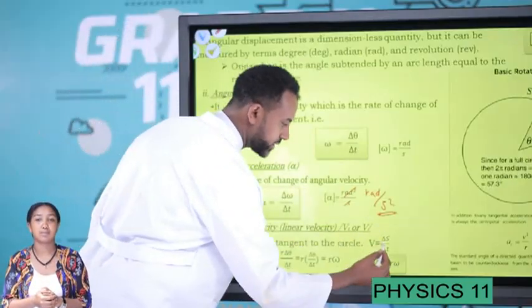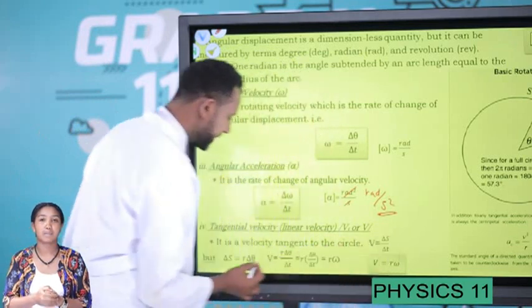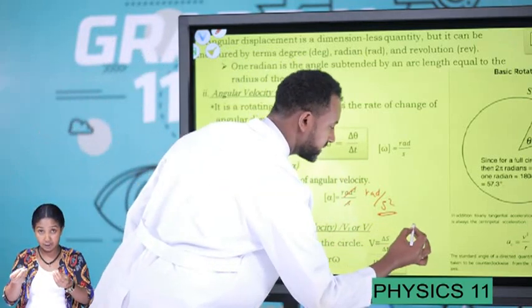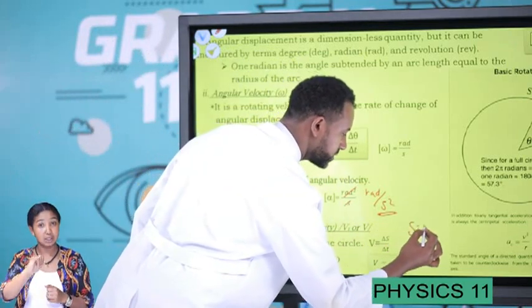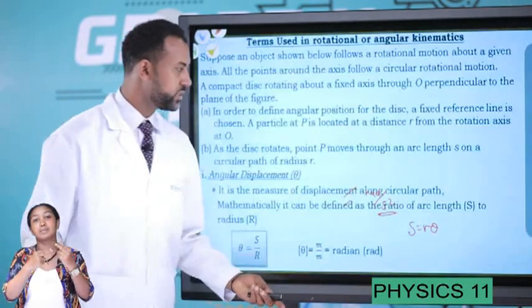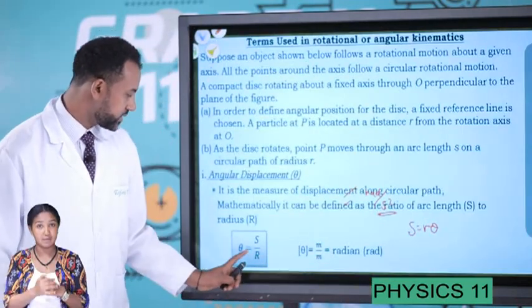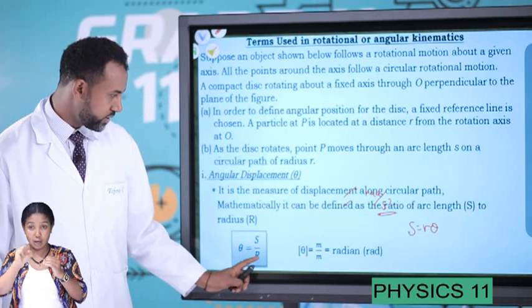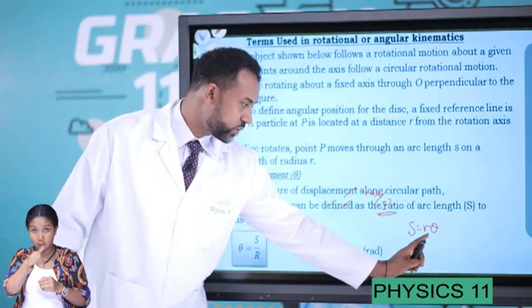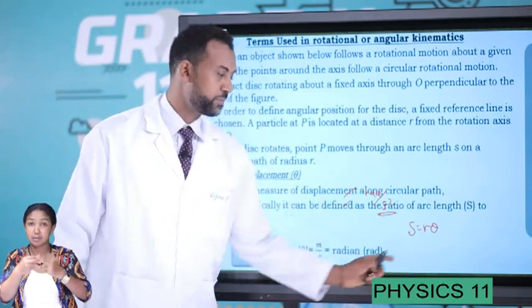And displacement can be given as s equals r times theta. Previously, we stated that theta equals s over r. From this, when you cross-multiply, s equals r times theta.